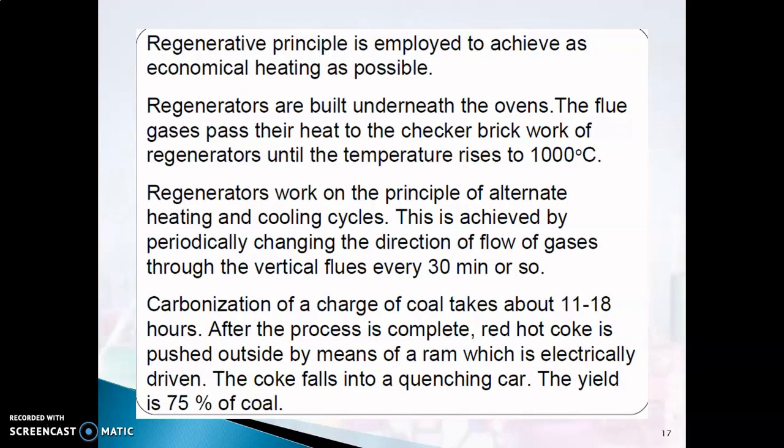After the process is complete, the red hot coke is pushed outside by means of a ram. Okay, and you push off all your coke. And the coke, where will it go? What's the next stage? Quenching. I told you, right? Because you send it to the water. Coke falls into a quenching car, and the yield obtained from the starting material is around 75%.